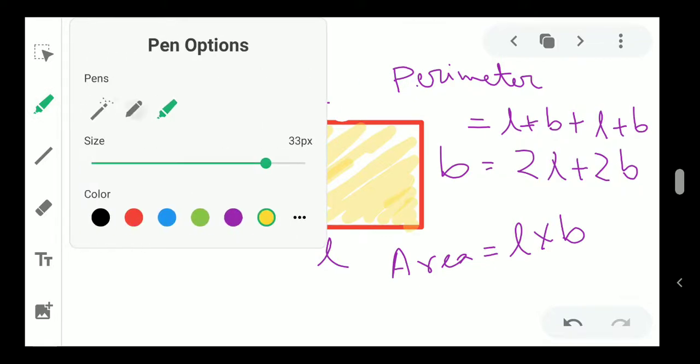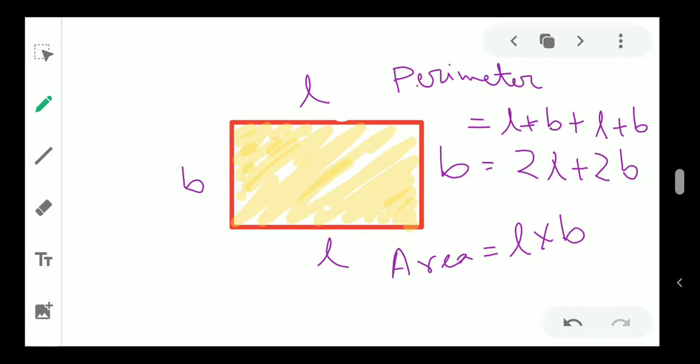Okay, so you tell me one thing, do you know about 2D and 3D? So 2D means two-dimensional things. Two-dimensional things means the things that you can draw on your paper. You can draw a rectangle in your paper, you can draw a circle in your paper, but can you place your ball into a paper? No, you can place it on top of that paper, but that ball will not fit into that paper, okay. So the things which can be drawn on a paper are called 2D things, that means two-dimensional things.